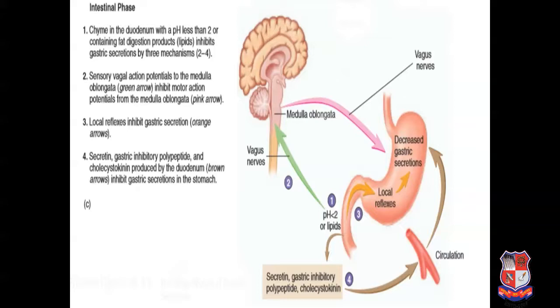As we have seen in the previous two phases, that is the cephalic phase and gastric phase, more and more gastrin enzyme will be secreted, and more and more production of HCl will be there. While in this phase, the production of gastric juice will be slowed down, and it reduces the gastric motility. By slowing the emptying rate of the stomach, the chyme in the duodenum becomes more thoroughly mixed with the bile and pancreatic juice. This phase of gastric secretion is mostly marked following a meal with high fat content.